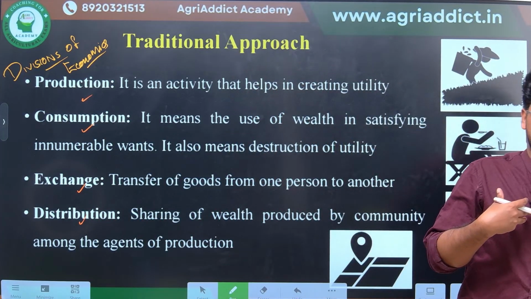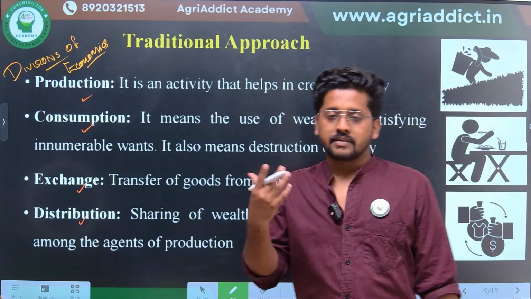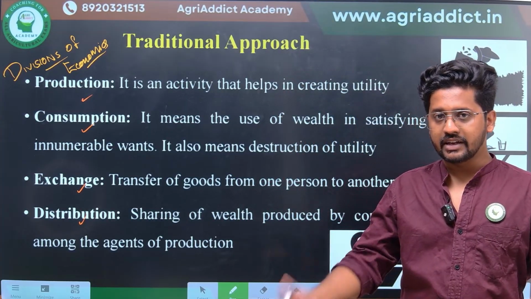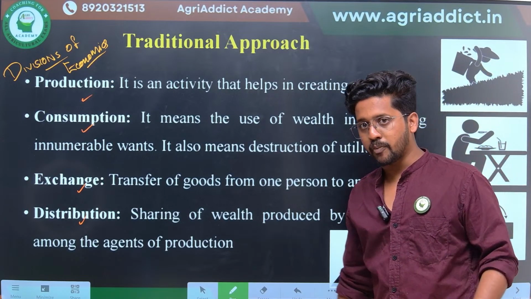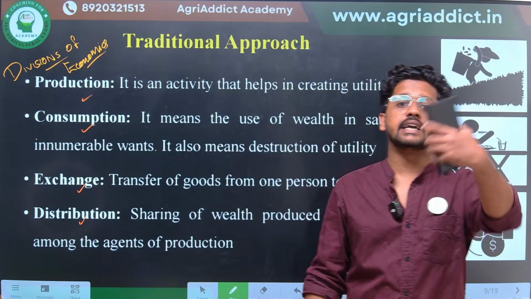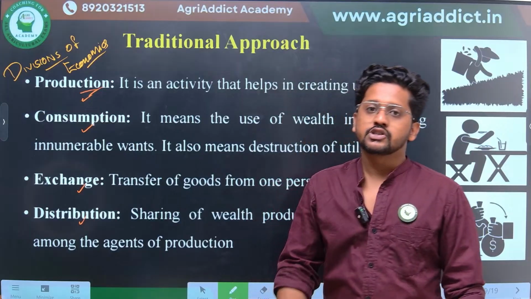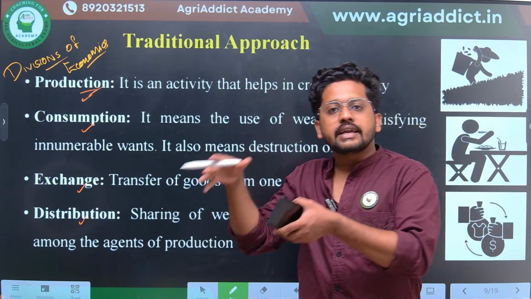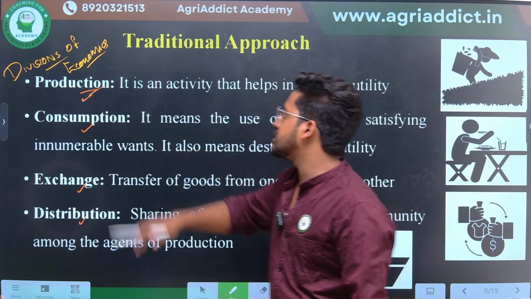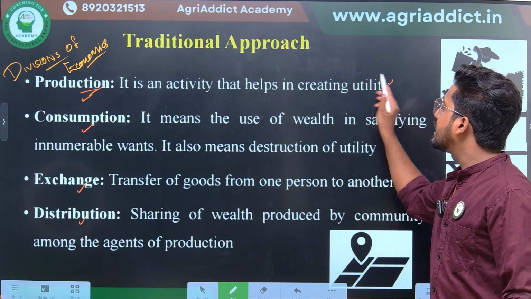If I am a farmer, imagine that I am a paddy farmer. What I would be doing is buying some seeds of rice and cultivating it, sowing it and doing all the agricultural operations associated with paddy cultivation. I would be harvesting it, threshing it and selling it in the market. So this entire process can be considered as the production process. From the input we are creating some output, or the inputs are converted into the outputs. That is nothing but the production process. It is an activity that helps in creating the utility.